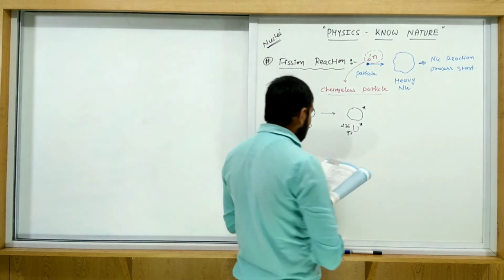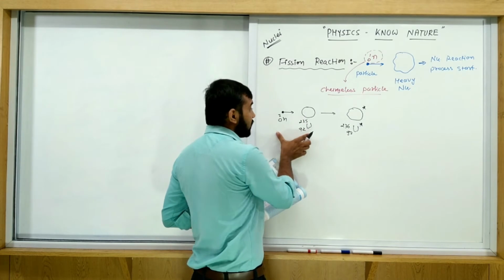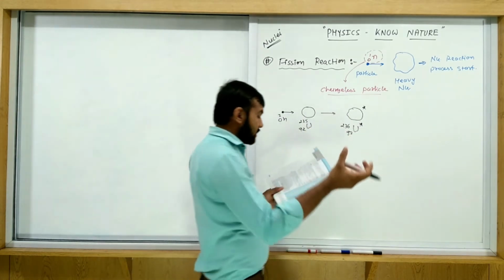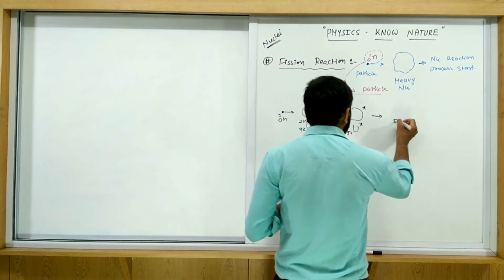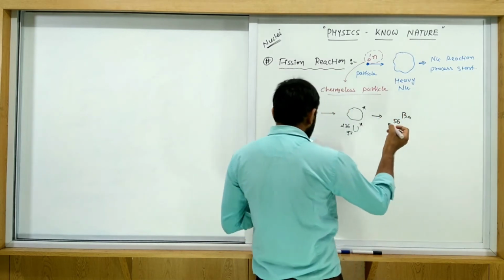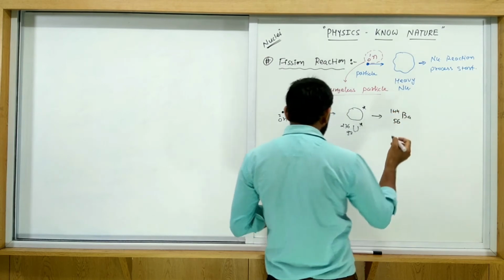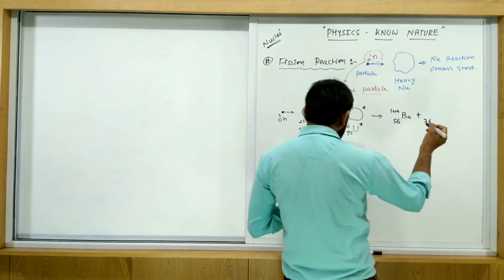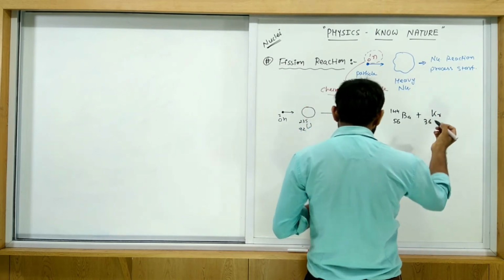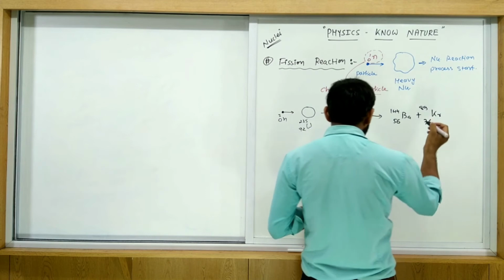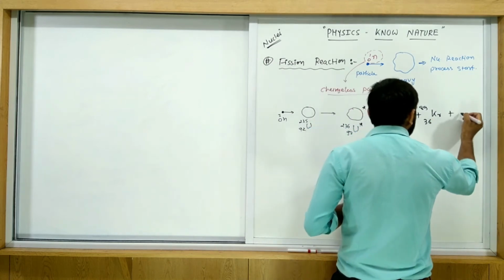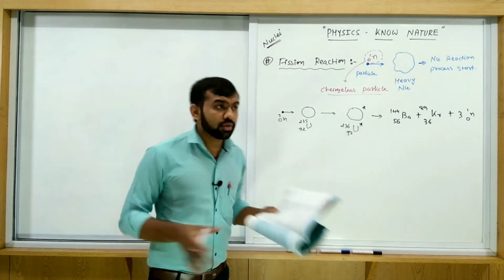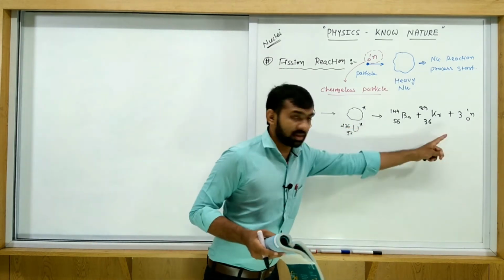Okay, so write this process. When both are combined together, it forms a uranium-236 nucleus, and it is transformed into 56Ba 144 plus 36Kr 89 plus 3 neutrons. See, a number of nuclear reactions are possible.